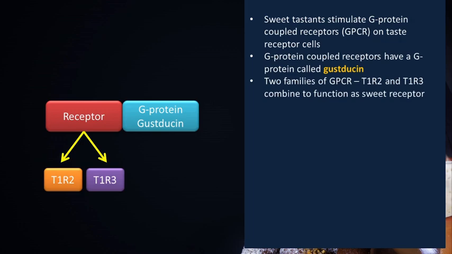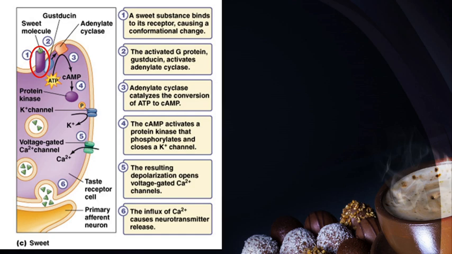The sweet tastant molecule binds with the receptor, causing a conformational change. The G protein gustducin coupled to the receptor is then activated and the activated gustducin activates another membrane-bound enzyme called adenylate cyclase. The adenylate cyclase then catalyzes the conversion of ATP to cyclic AMP or cAMP. The cyclic AMP is the second messenger and it activates a protein kinase.